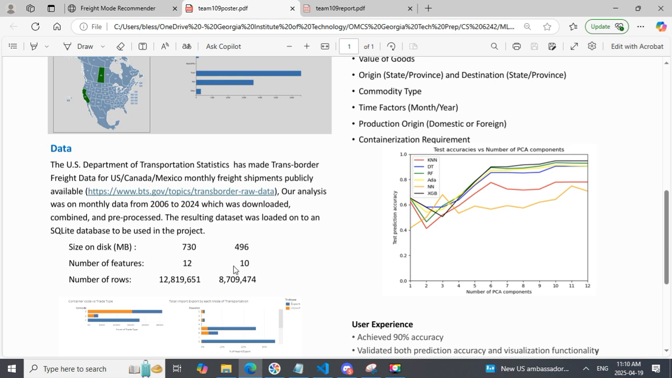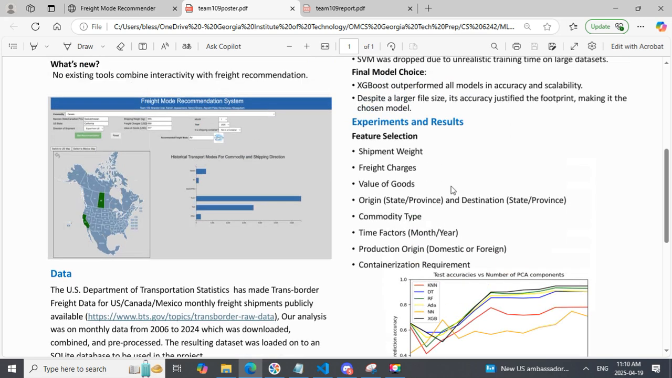We got the data from a reliable website, the US Department of Transport Statistics, and initially we had 12 features, which we got down to 10 after Principal Component Analysis, PCA. We also did some cleaning. We reduced the data set from 12.8 to 8.8 billion rows after removing incomplete rows.